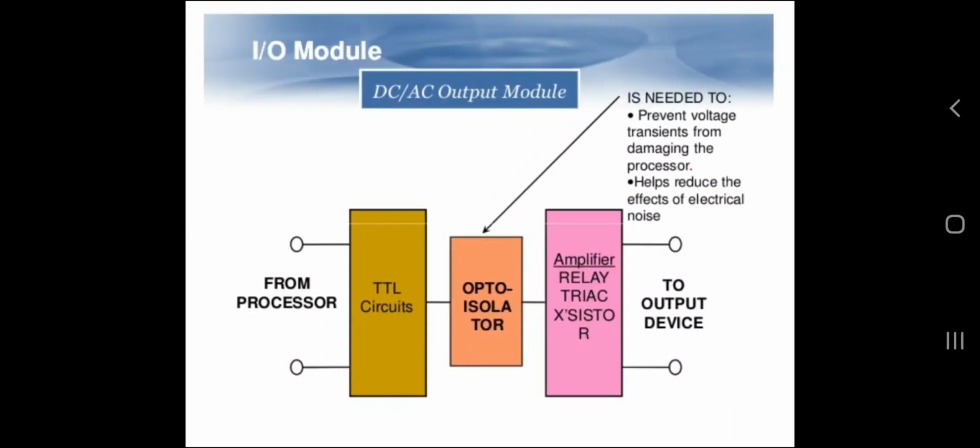If both AC and DC input models are there, and both signals are available, then a TTL circuit is used. Then opto-isolators, amplifier relay, and triac are used.